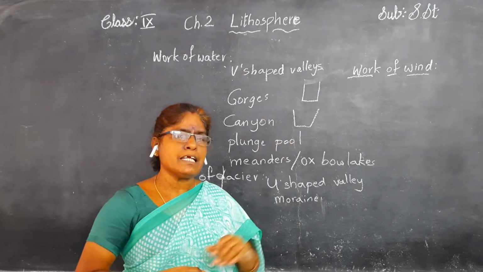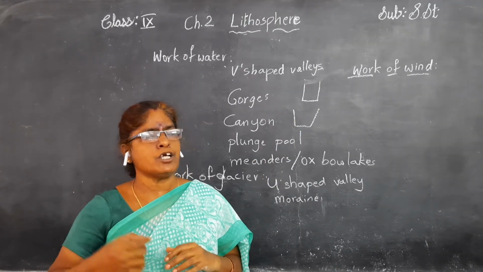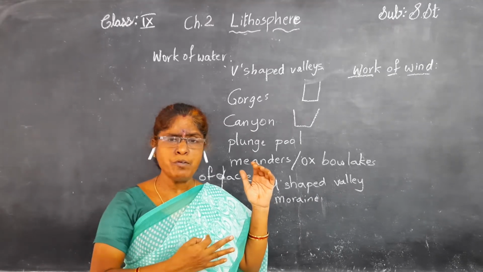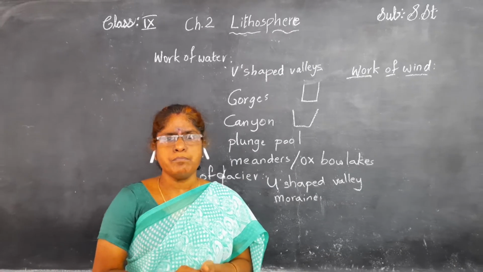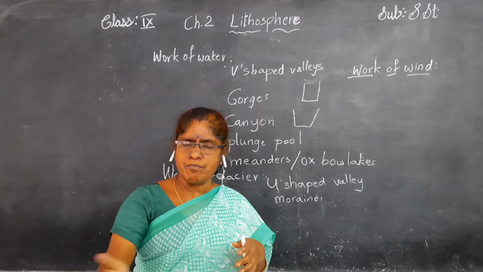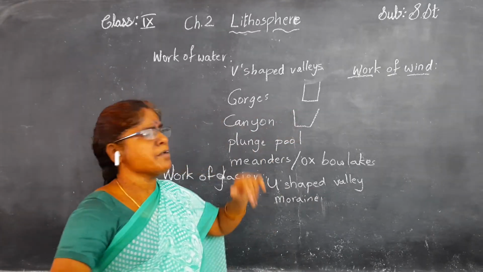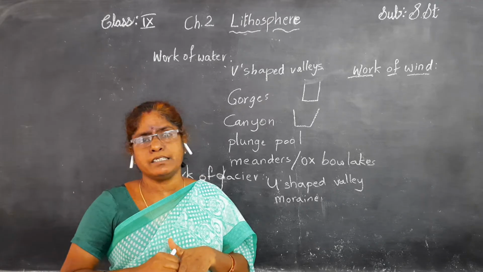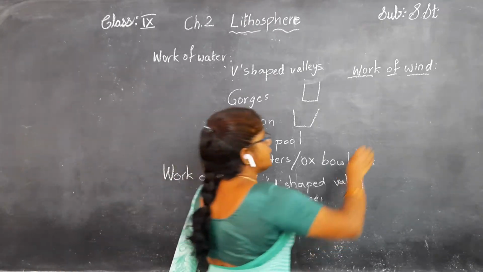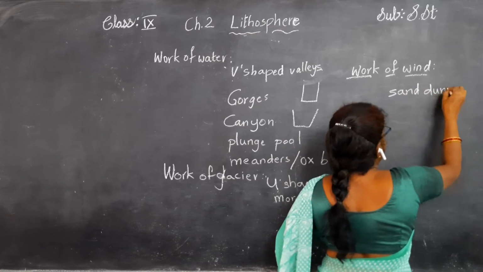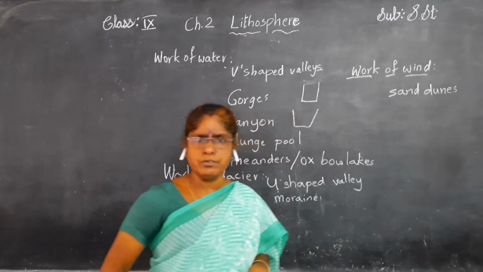There the wind plays a vital role in the formation of landforms. While the wind is blowing, the sand will erode and transfer from one place to another. By that deposition, we get hilly shaped sands. That we call sand dunes.